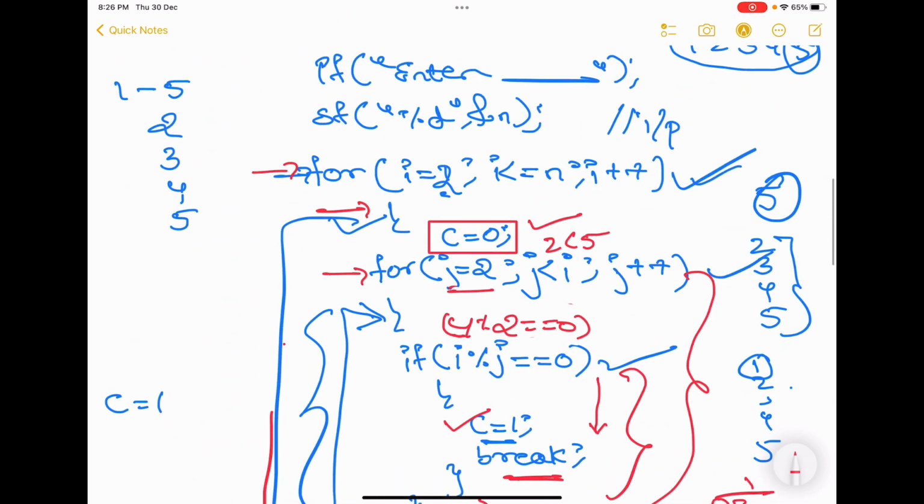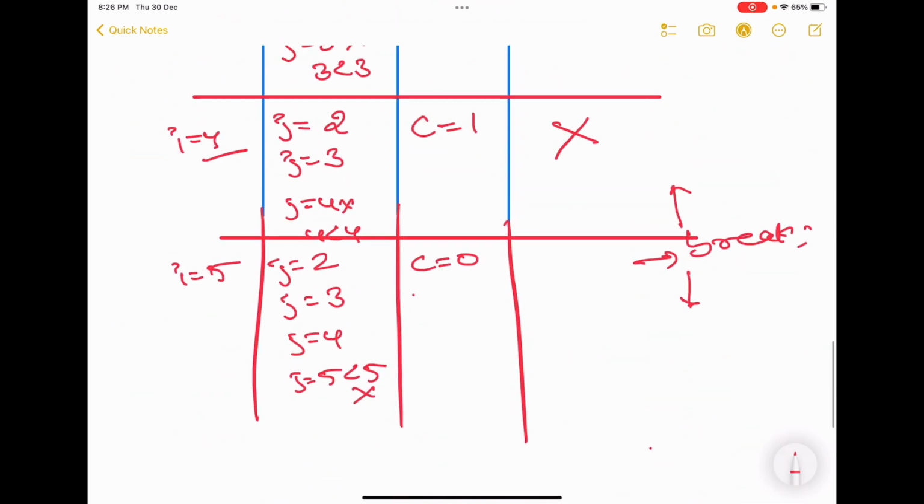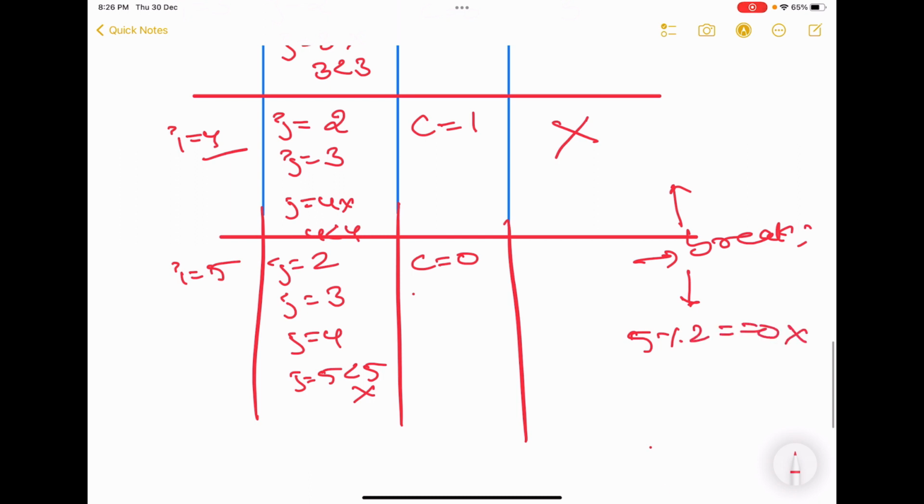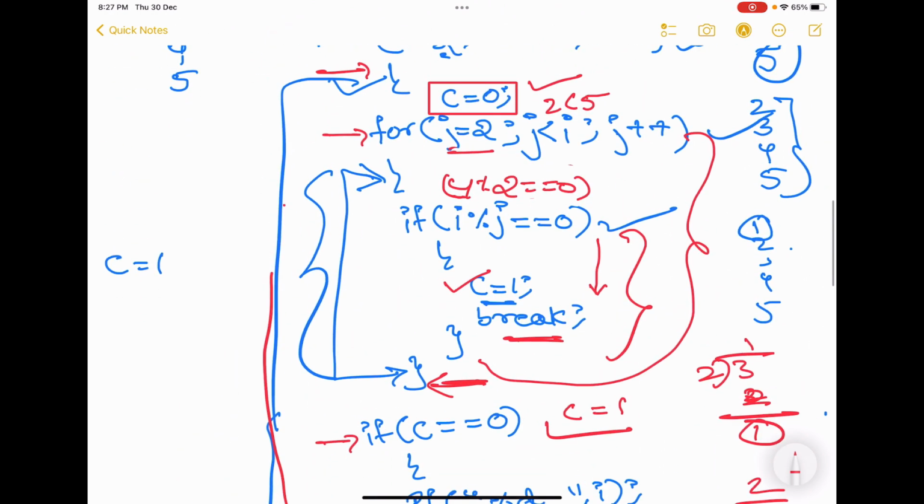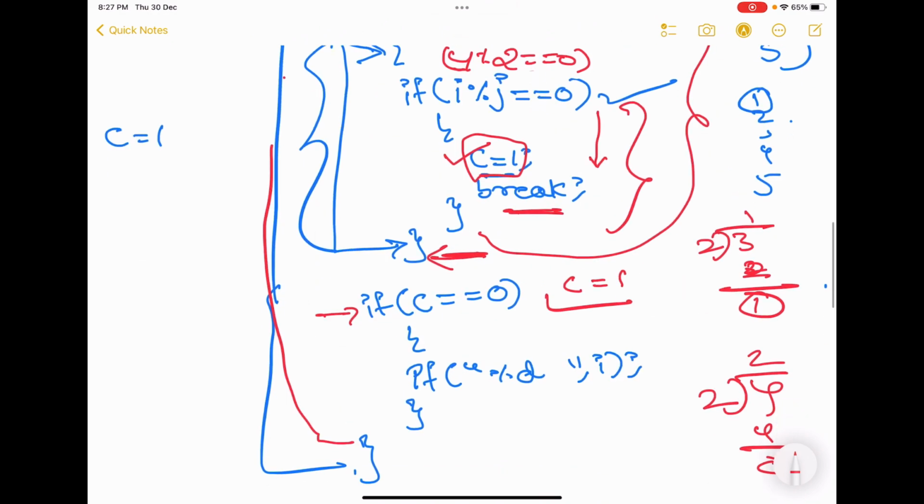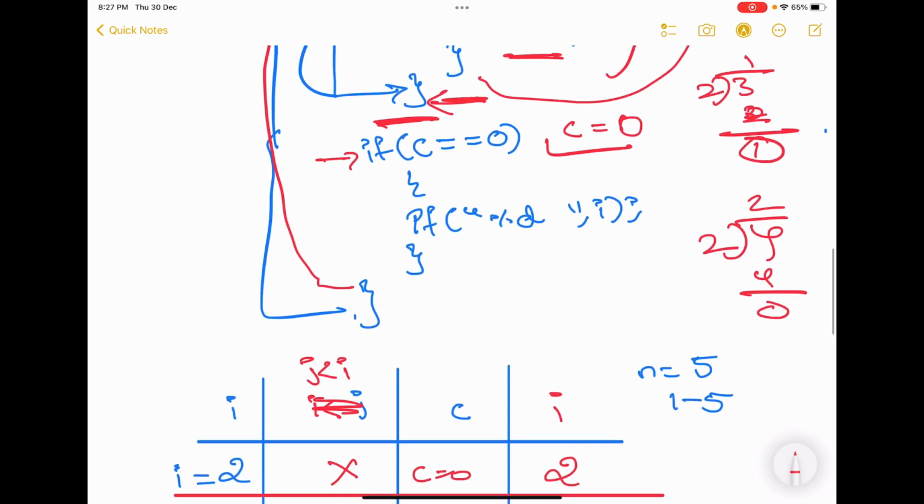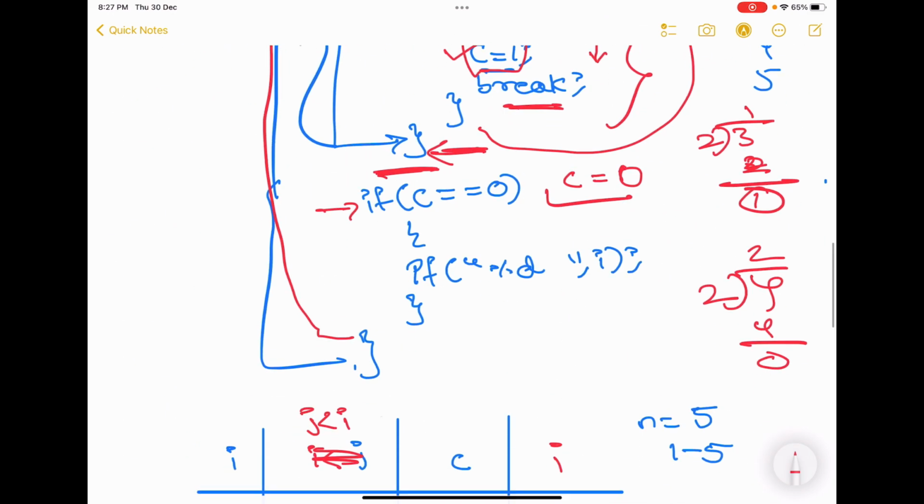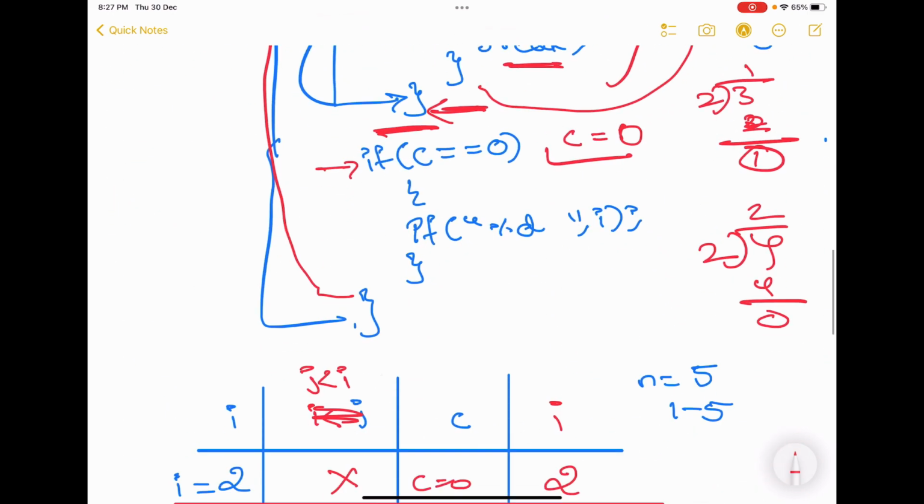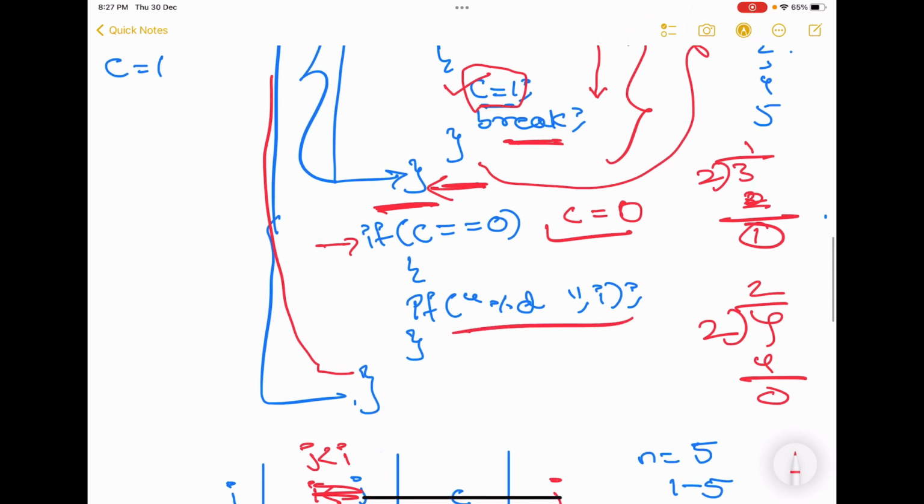Now, as you know, trace it yourself. Write down: is 5 mod 2 equal to 0? No. Is 5 mod 3 equal to 0? No. 5 mod 4 equal to 0? No. So did we enter the if and make C equal to 1 for this value 5? No. We'll directly come out here and check. The C value is 0 again because I reinitialized C as 0 and none of the if conditions executed. So if C is equal to 0, print the value of I.